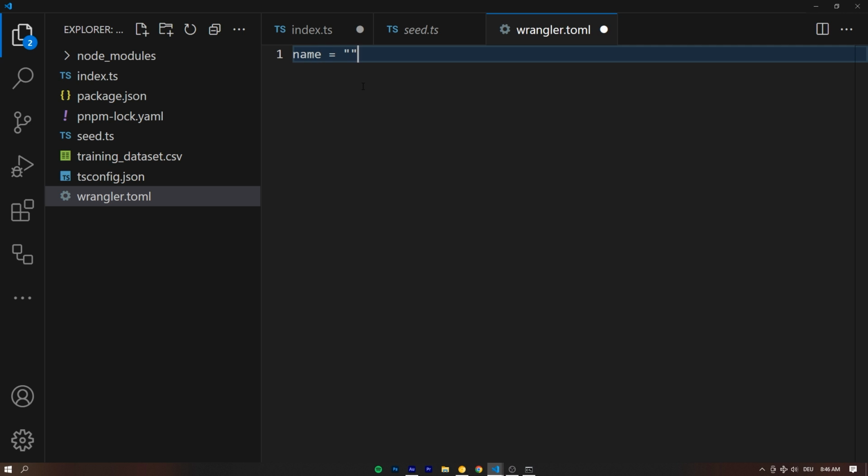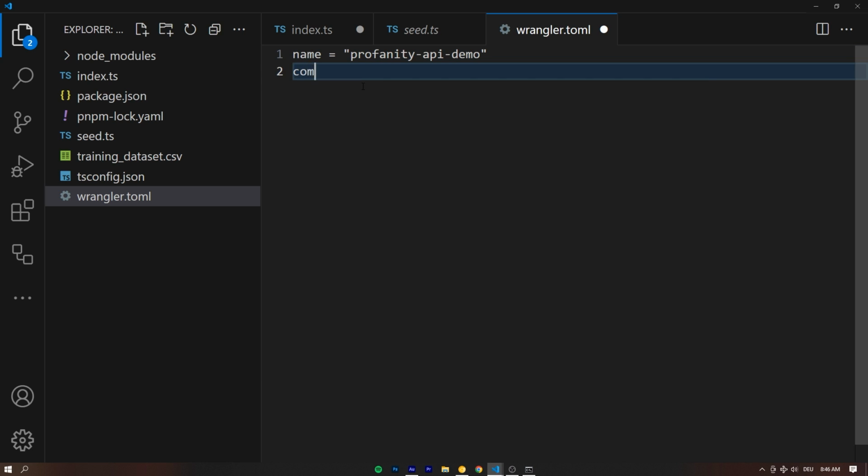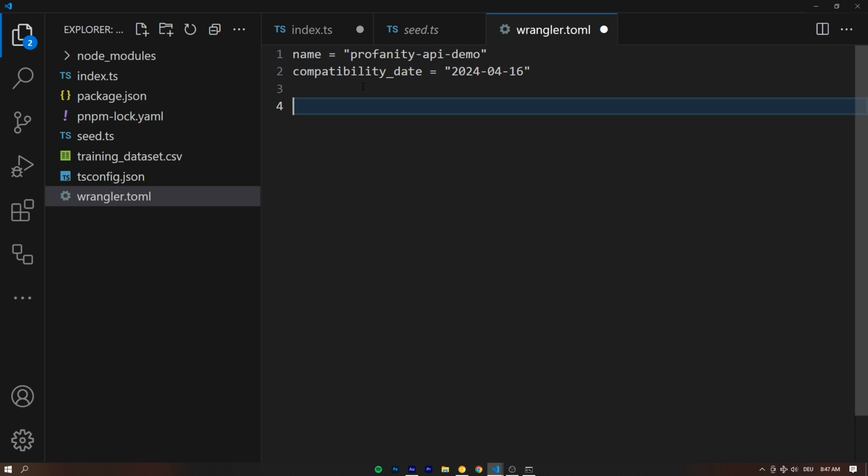Let's give this a name, and that's gonna be the name of this API route, how it appears in our Cloudflare dashboard. Let's say profanity API. I'm gonna say demo. You don't need to say demo, but I might already have a project called profanity API in there. And then this takes a compatibility, very hard word, by the way. That's called compatibility_date. And this is going to be equal to, let's say, 2024/04/16, right? So just a very recent one.